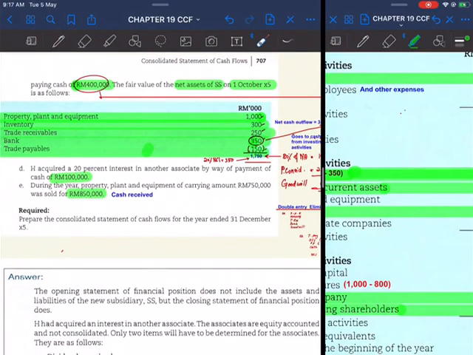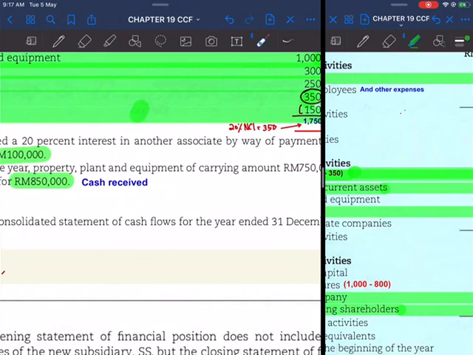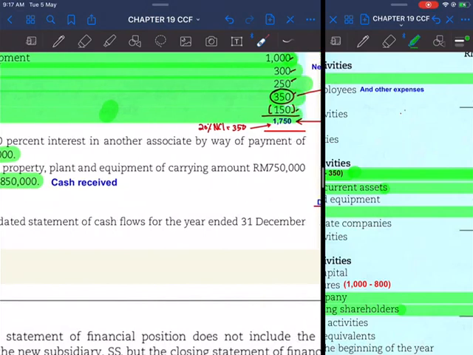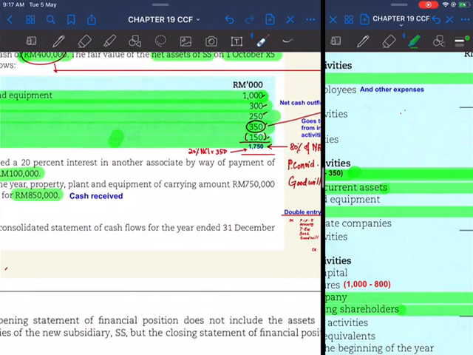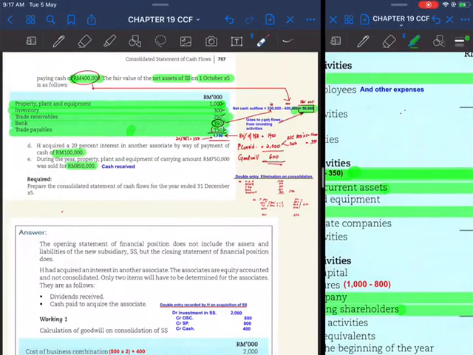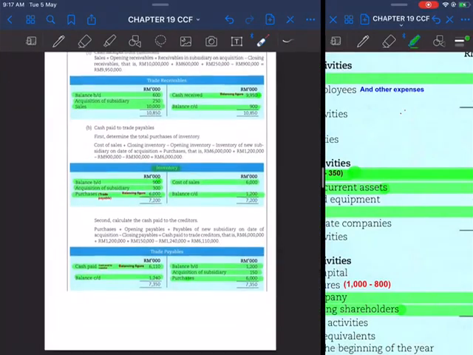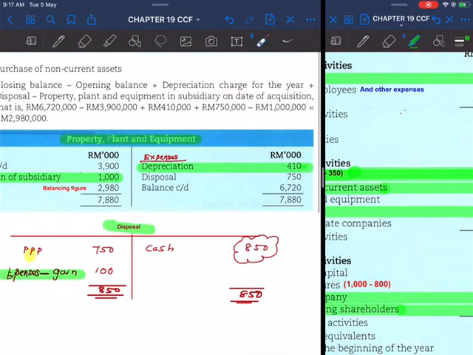And remember, in additional information part B, there is a gain on disposal. The amount is not given, so here we can find the amount by deducting the carrying value of 750 from 850. If you want, you can open up the disposal account, which we have opened before this.